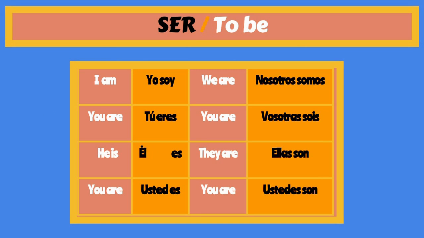So now when we talk about translating ser to be, I am means yo soy in Spanish. Tú eres means you are. Él es means he is, where ella es means she is. Usted es means you are when you are speaking to an adult or someone you must respect. And you have nosotros and nosotras mean we are. Vosotros and vosotras means you are, like you all are, which is a familiar situation. And ellos and ellas mean they are. And ustedes son means you are. We are going to go over that at a certain point.